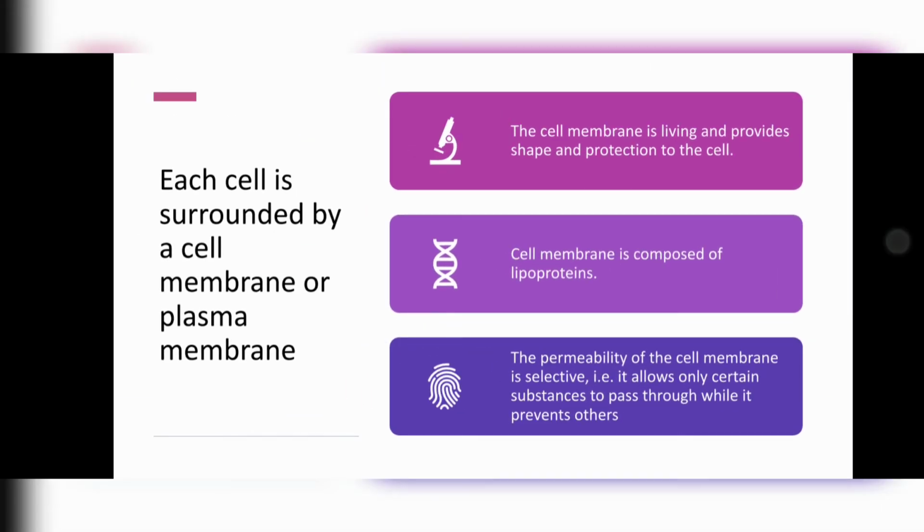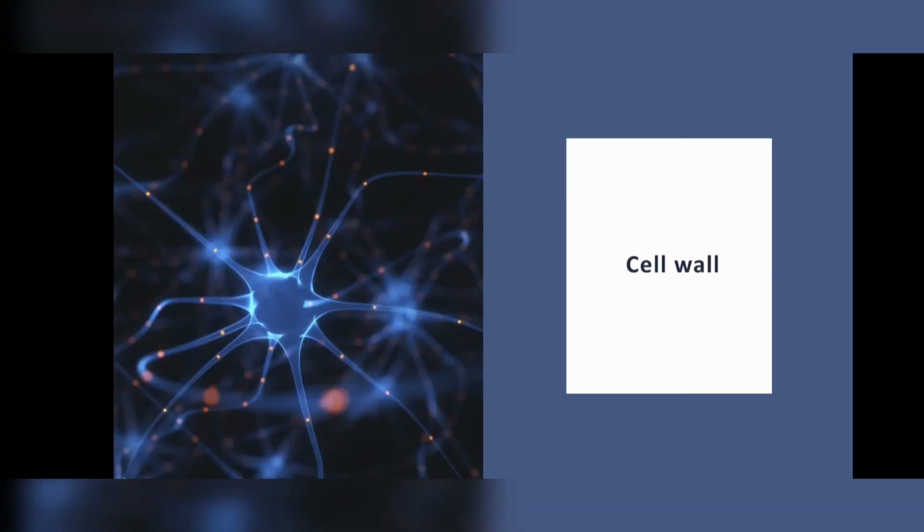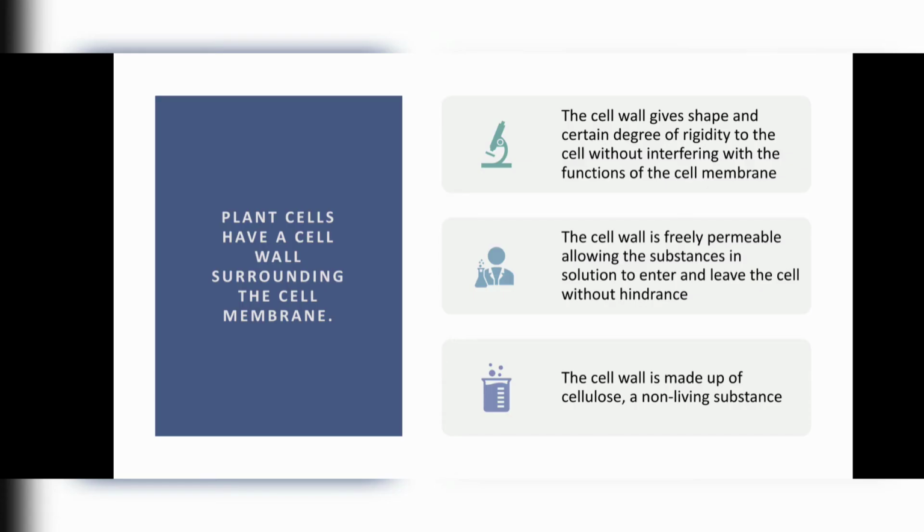Okay, the next topic is cell wall. So now let's see what is cell wall. I showed you that cell wall is only present in plant cell. I showed you in the diagram. You can go back to the video and see it. Plant cells have cell wall. Only plant cells have cell wall, which is above the cell membrane.